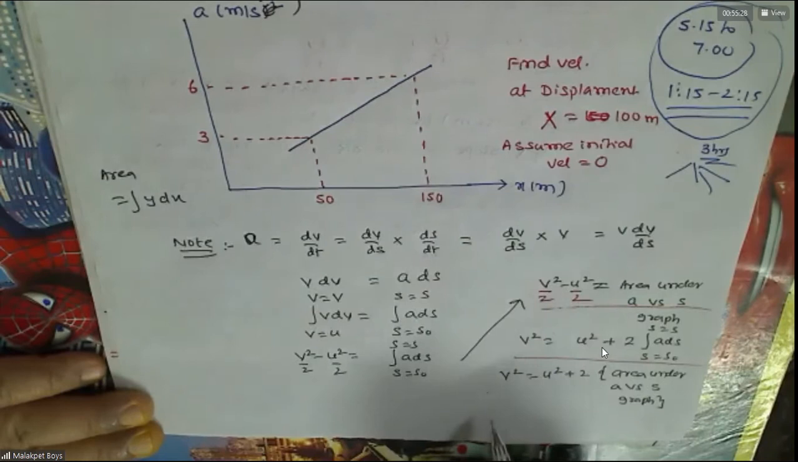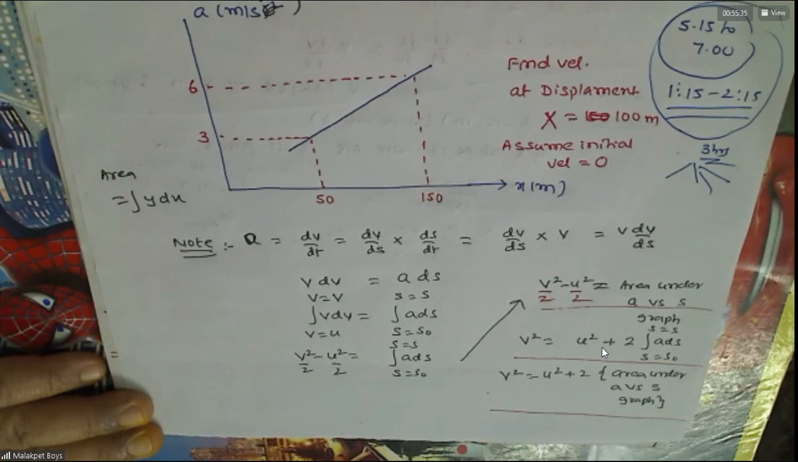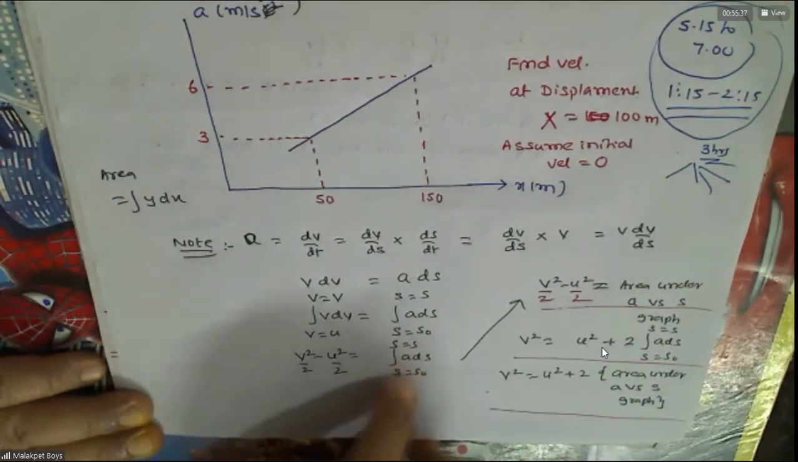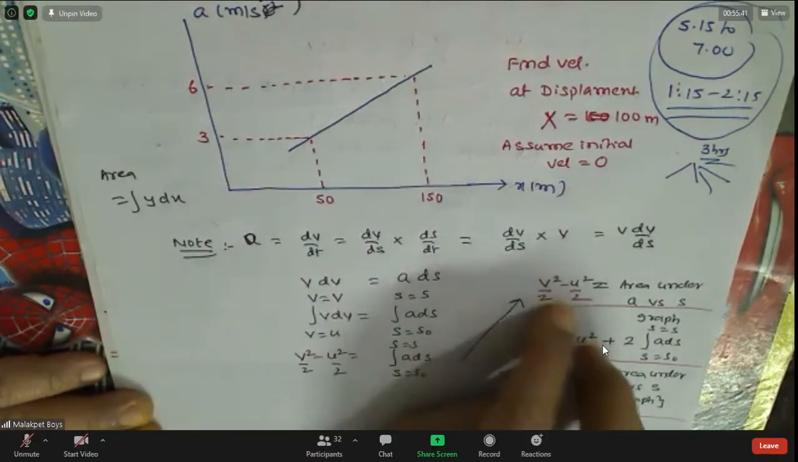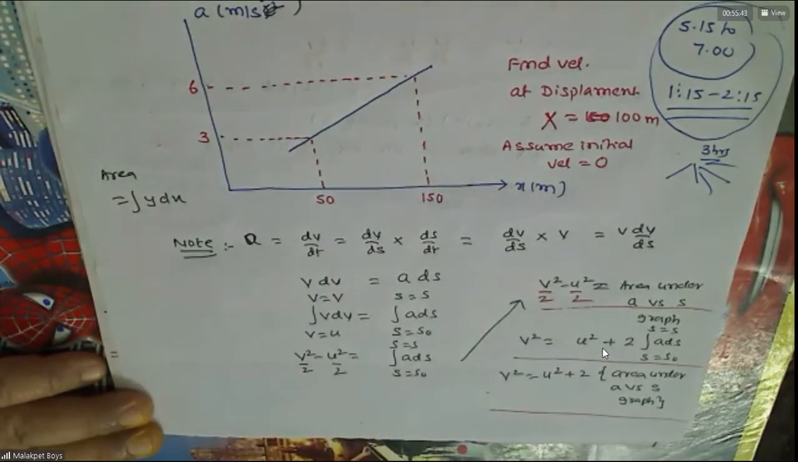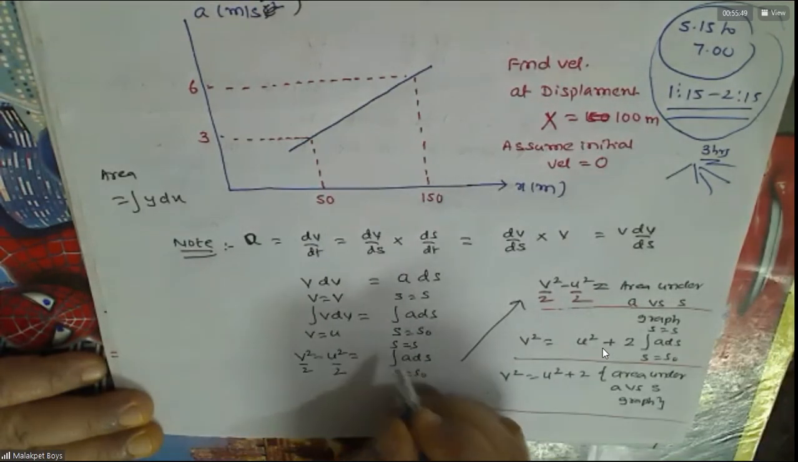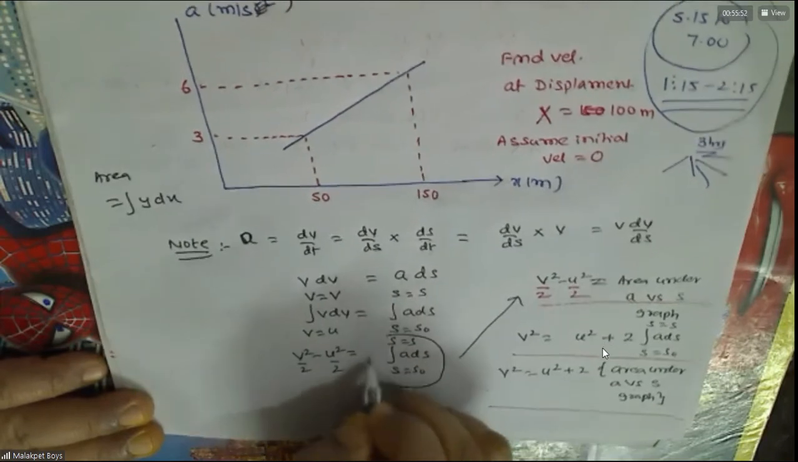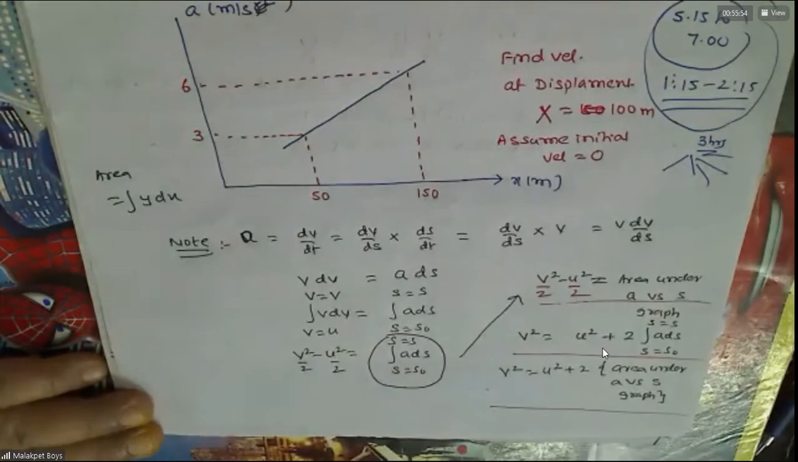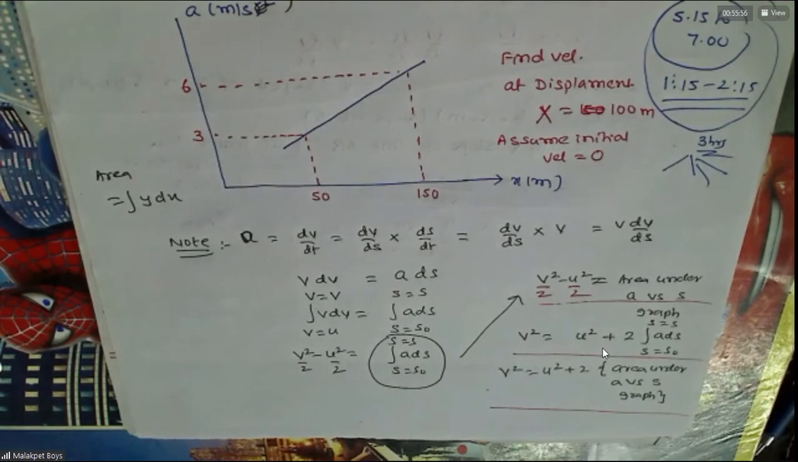If v square by 2 minus u square by 2 is equal to the integral of a ds, then that should be v square by 2 is equal to area. This is area, no? Yes, sir. So this 2 I am sending to this side. But the u square by 2 also will come now, sir. I'm not integrating this whole thing, man. I'm taking it as area. Yes, sir, understood.